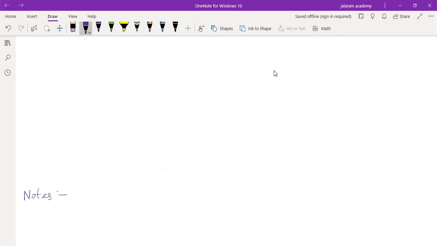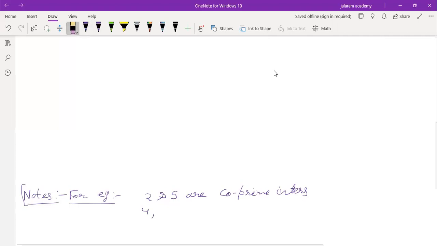First I am giving you some examples, then you have to guess what co-prime integers are. 2 and 5 are co-prime integers. Numbers that are divisible only by 1 and the number itself are prime numbers, not a pair of co-prime integers.